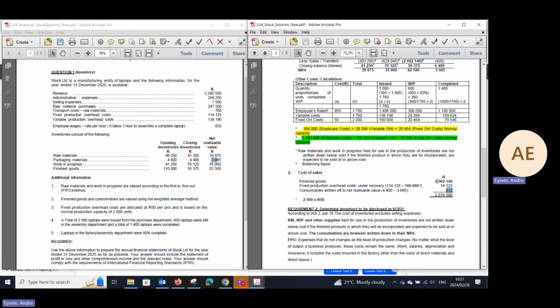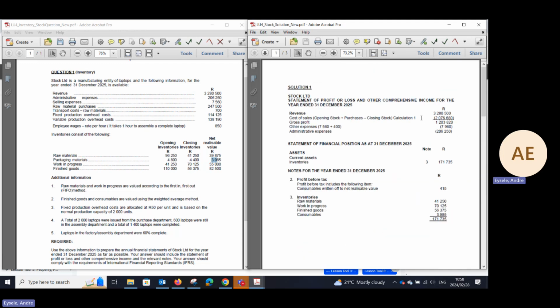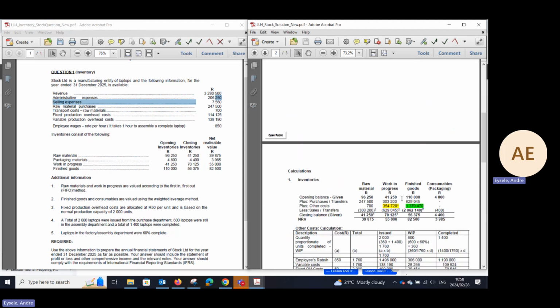Now let's take this figure. As you can see, the cost of sales figure is 2,076,680, and that, ladies and gentlemen, we can fill it in there as your cost of sales figure. Okay, what is the gross profit? Well, it's the revenue minus the cost of sales, and then other expenses consist of your selling expenses, 7,560, plus the 400 of the items that was taken down to your closing stock.